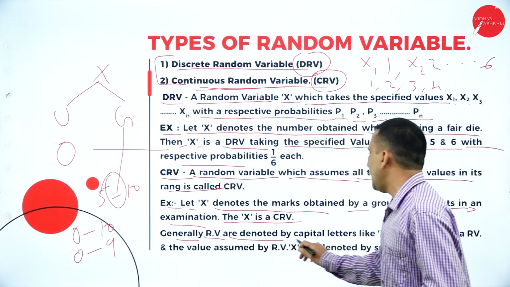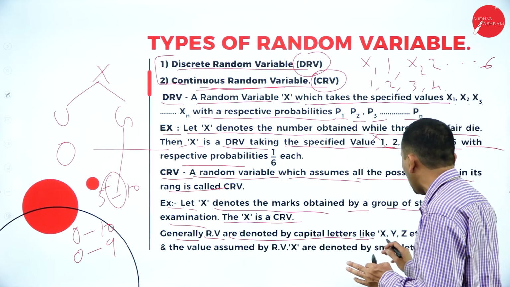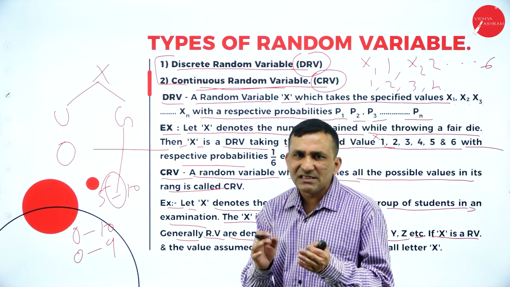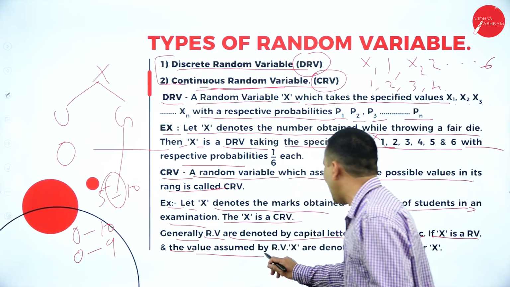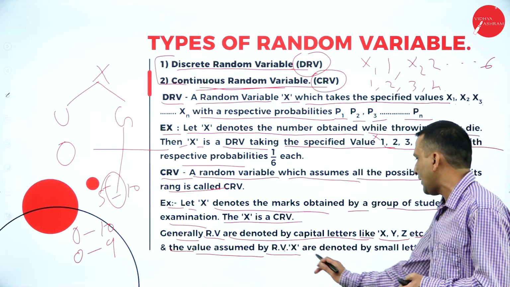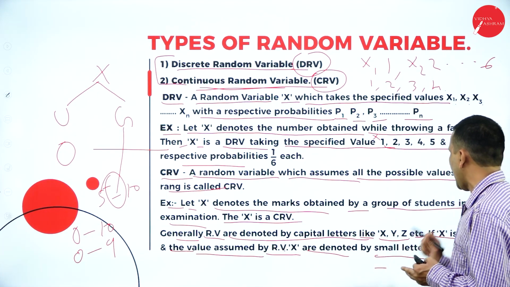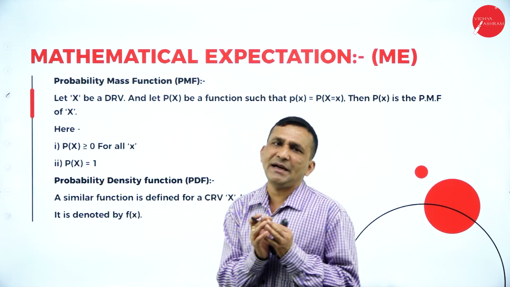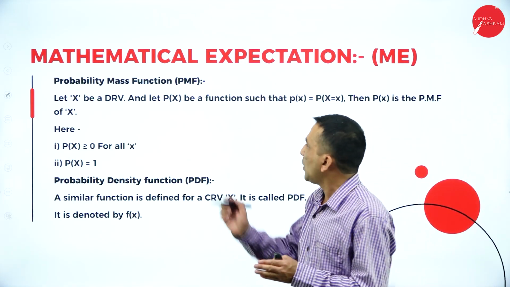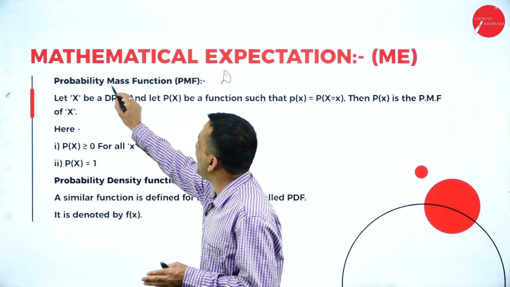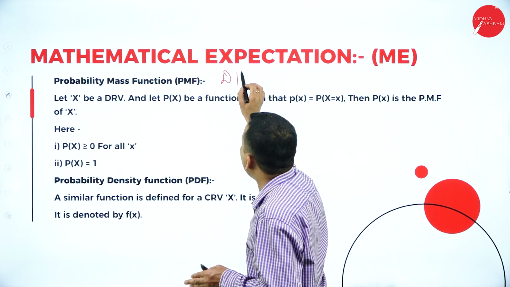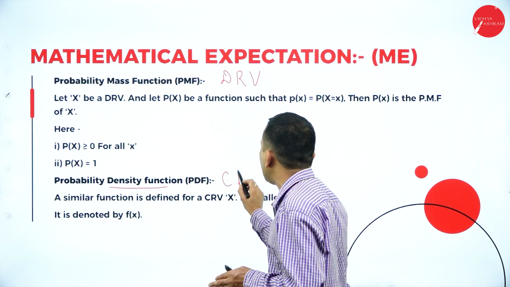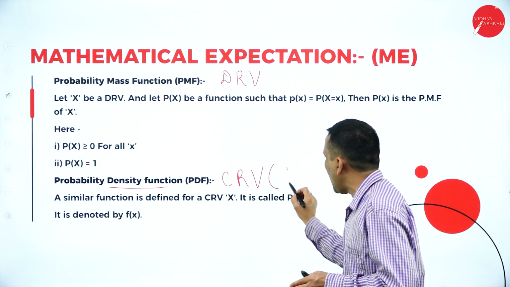Random variables are denoted by capital letters like X, Y, Z, etc. If X is a random variable, the value assumed by the random variable X is denoted by the small letter xi. Moving forward, there are two major types we identify. One is the discrete random variable, which relates to probability mass functions. The other is the continuous random variable, which relates to probability density functions, where we are finding a range.